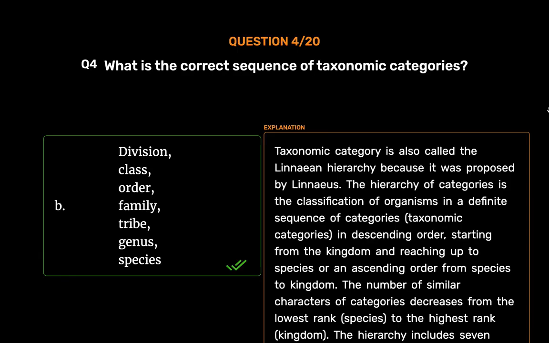The number of similar characters of categories decreases from the lowest rank, species, to the highest rank, kingdom. The hierarchy includes 7 obligate categories: kingdom, division or phylum, class, order, family, genus, and species. The categories are arranged in the descending sequence, keeping the kingdom at the top.